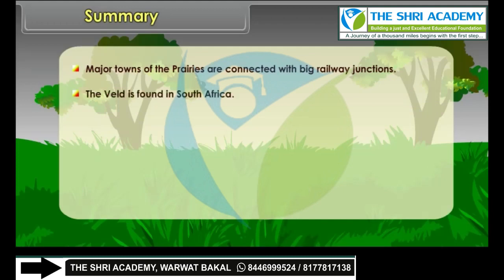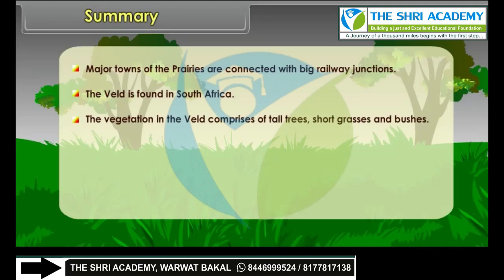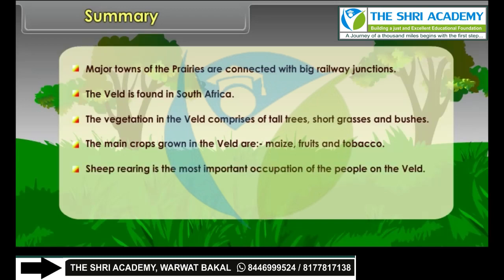The veld is found in South Africa. The vegetation in the veld comprises of tall trees, short grasses and bushes. The main crops grown in the veld are maize, fruits and tobacco. Sheep rearing is the most important occupation of the people on the veld.